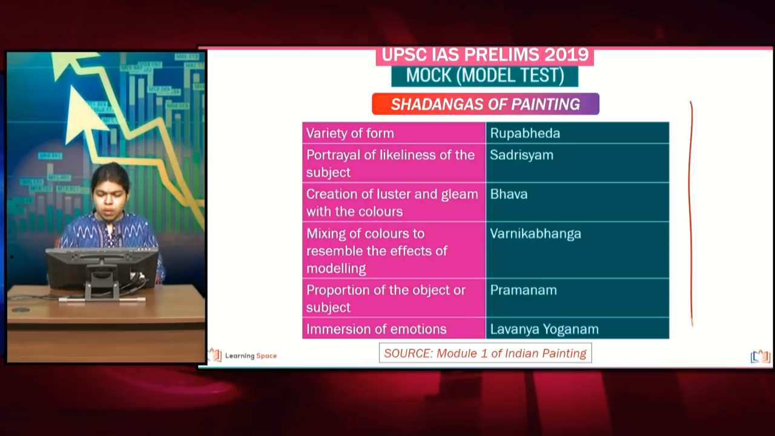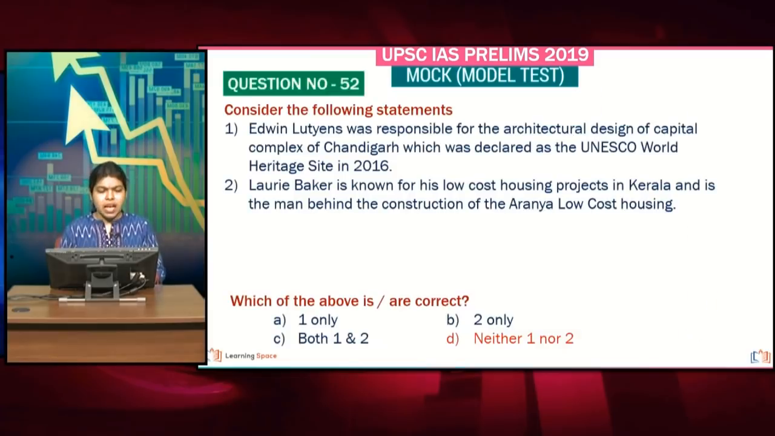We have mentioned these 6 limbs of Indian painting in module number 1 of the painting module. And the next statement, we are talking about Edwin Lutyens and Chandigarh. How can Lutyens be related to Chandigarh? Lutyens is someone who has designed Delhi. Chandigarh is very much connected to Le Corbusier. So again, the first statement is wrong.